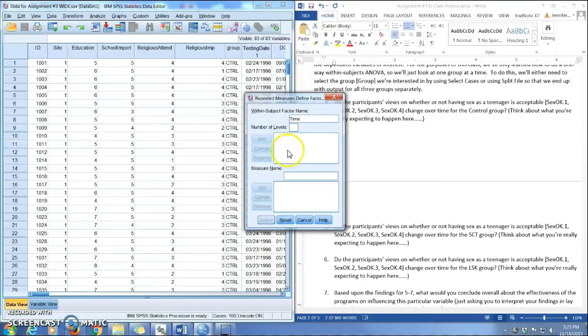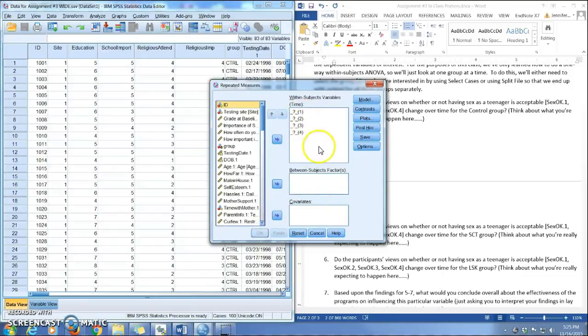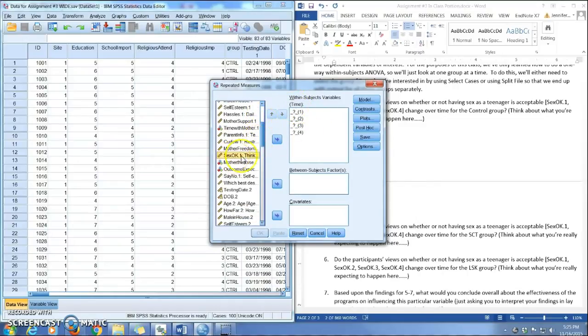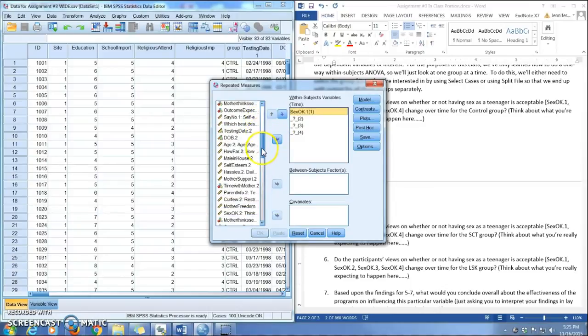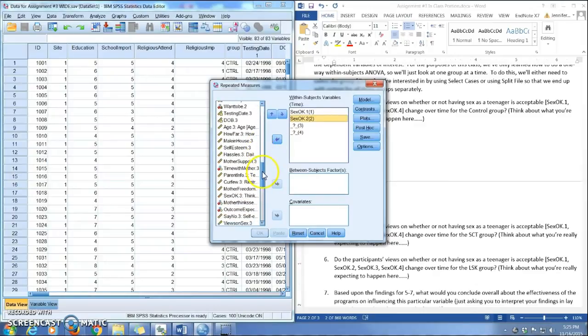In the question, I suggest maybe you name it time, and it's got 4 levels because you've got baseline, post-intervention, 1-year and 2-year follow-ups. So you add that there, and then you click define, and then here's where it's waiting for you to put in your 4 different measures based on the 4 different levels of time. And so it's a little bit tricky to find these in here. Here's sex okay at time 1, come down a little bit further, sex okay at time 2, down a bit further, sex okay at time 3, and sex okay.